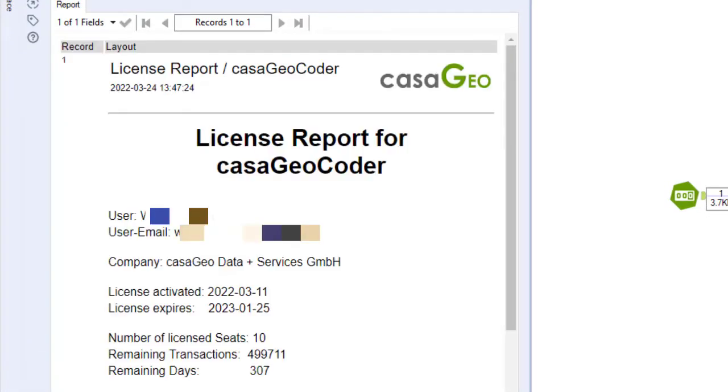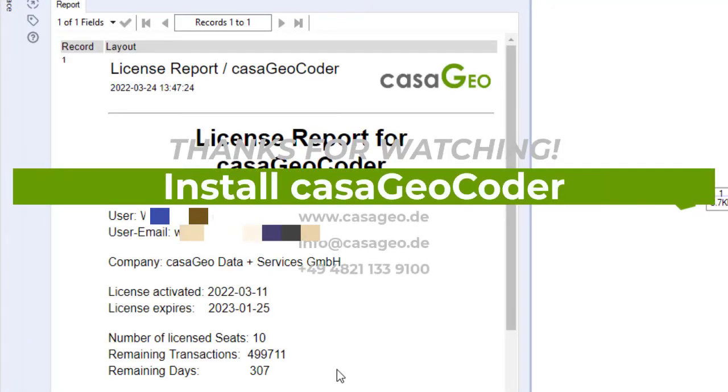By the way, we have created the installation routine exclusively with Alteryx.